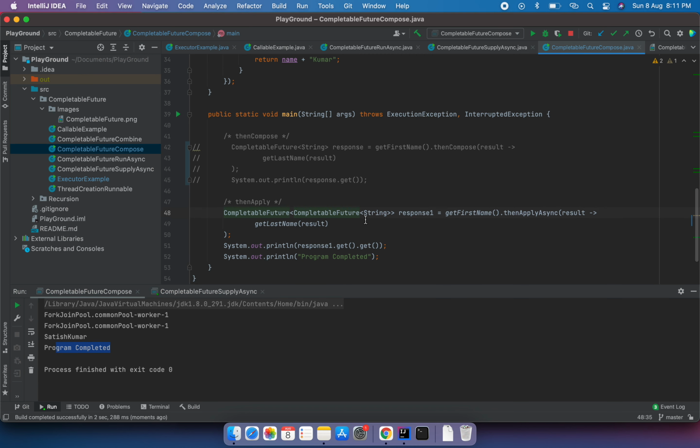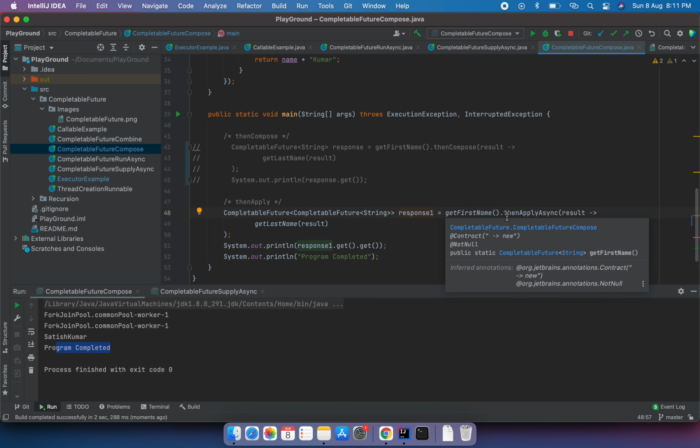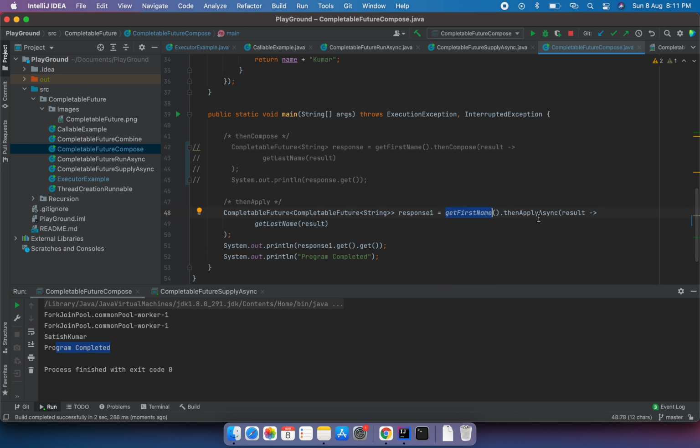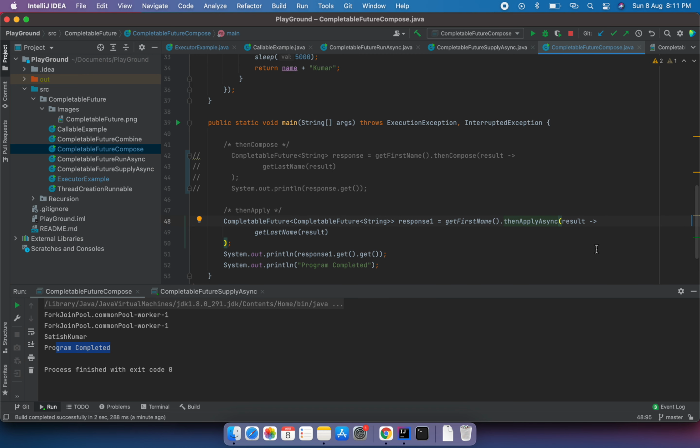As you can see, there is no difference in the way I'm calling the first name. Let's also make this thenApplyAsync. That doesn't make any difference here because one task is executing after the other. We provide applyAsync because whatever thread is executing get first name, it's not necessary that the same thread will execute the second task as well. If we have multiple threads, we can ask another thread to execute. In that scenario, we add async. Otherwise, if that is not the requirement, we can use thenApply as well.